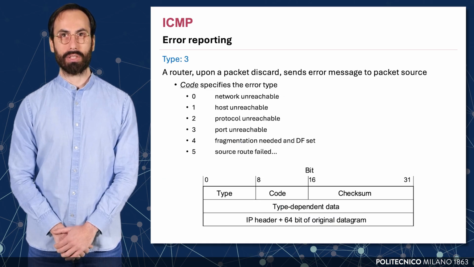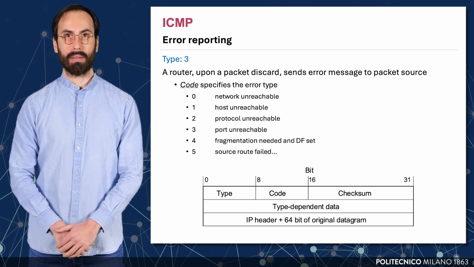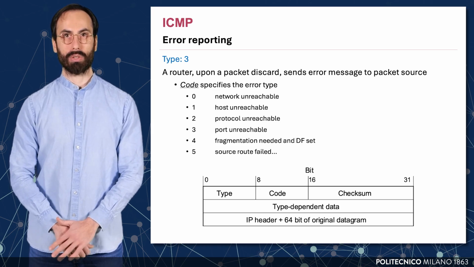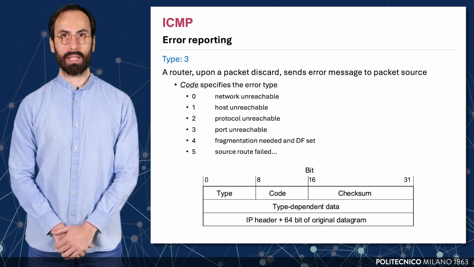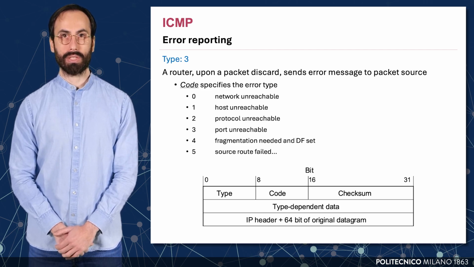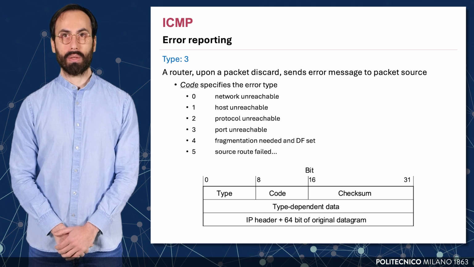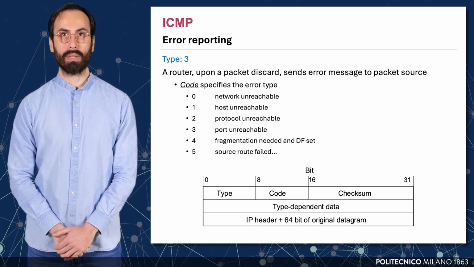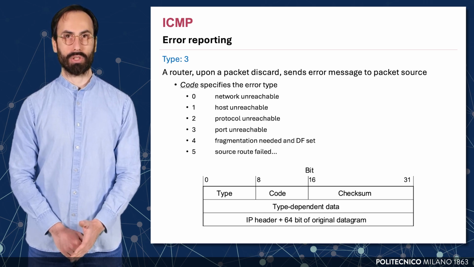ICMP Type 3 messages are used when a router needs to notify a sender that a packet cannot be delivered. These are known as destination unreachable messages. When a router discards a packet due to an issue like a missing route or an unreachable host, it sends one of these messages back to the source. The message includes a type field set to 3 and a code field that identifies the specific reason. For example, code 0 signals that the network is unreachable. Code 1 means the host is unreachable, and code 2 refers to a protocol issue.